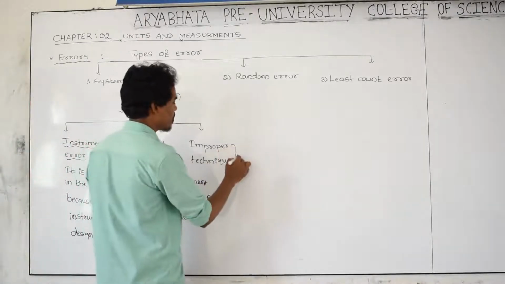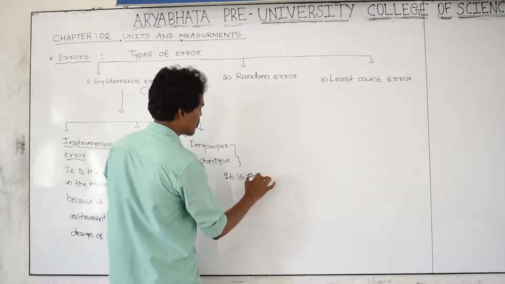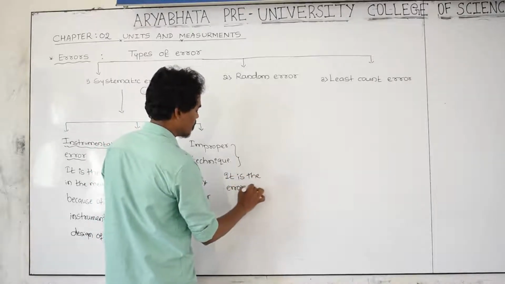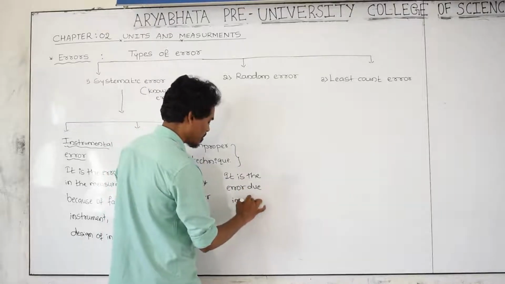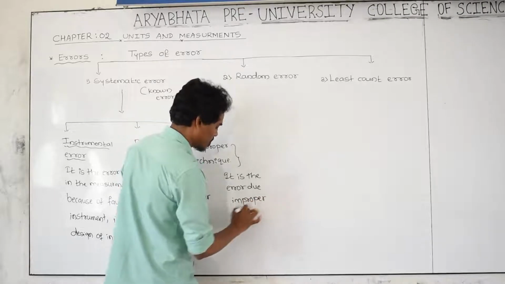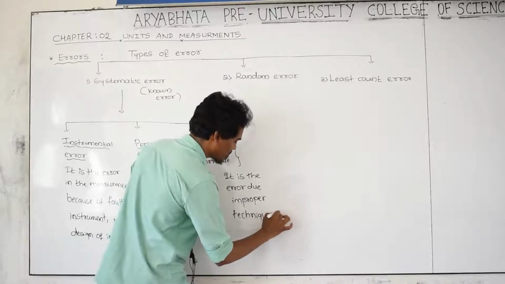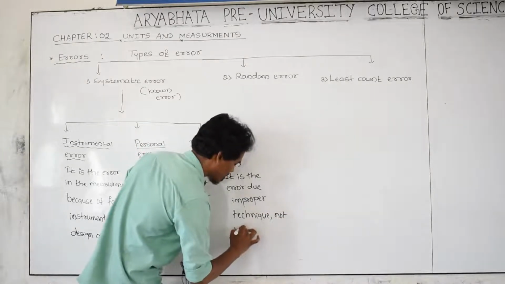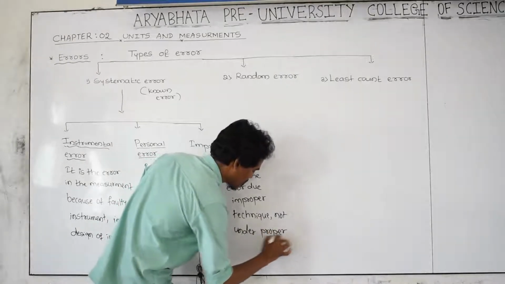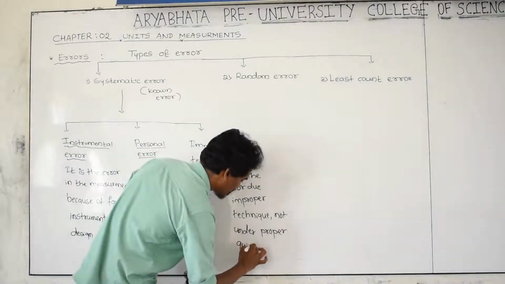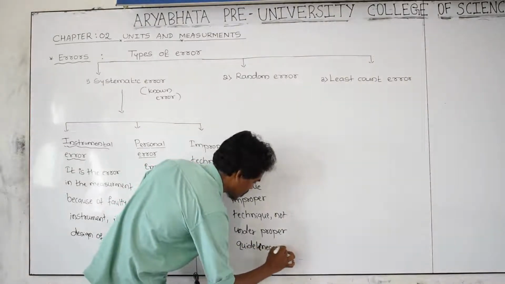And what is improper technique? It is the error due to improper technique, not under proper guidelines of procedure.